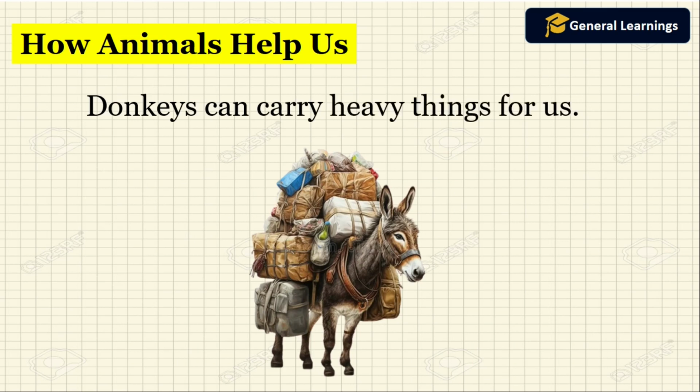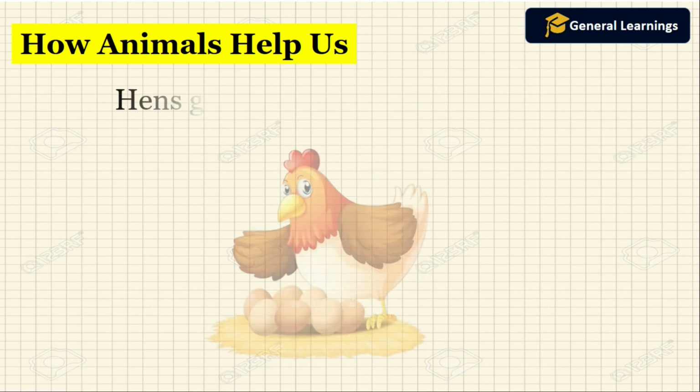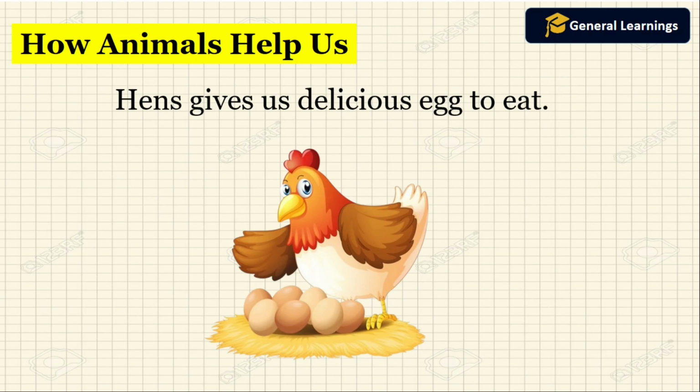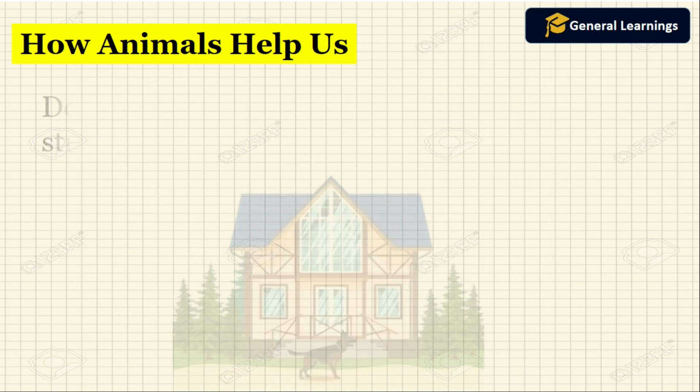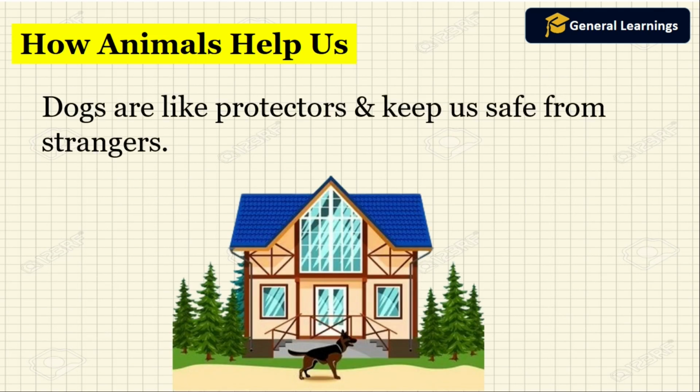Donkeys can carry heavy things for us. In olden days they used donkeys to carry heavy things from place to place. Hens give us delicious eggs to eat. So hens give us eggs, which are very rich in protein for mankind. Dogs are like protectors and keep us safe from strangers. We use our dogs to protect us from strangers.